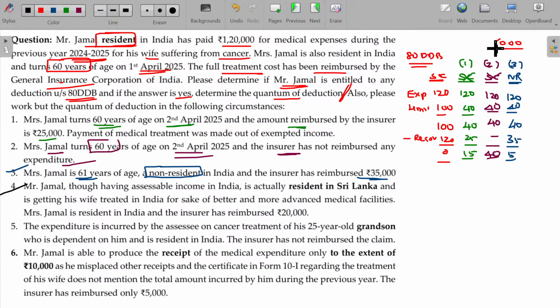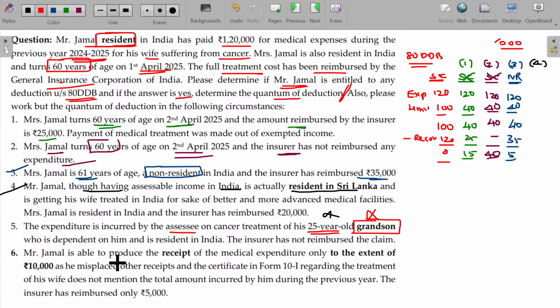Now, fourth scenario. Mr. Jamal, though having assessable income in India, is actually resident in Sri Lanka. Nothing can be deductible. Is that clear? The assessee himself is not a resident, so not eligible at all. And the fifth one, the expenditure is incurred by the assessee on cancer treatment of his 25-year-old grandson. The grandson is not falling under family, so not claimable.